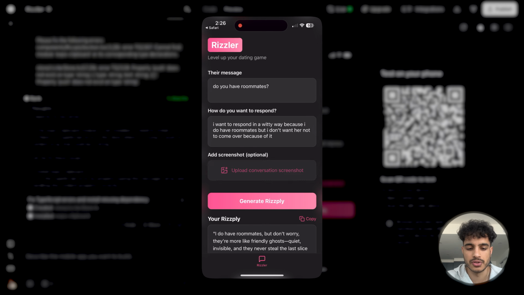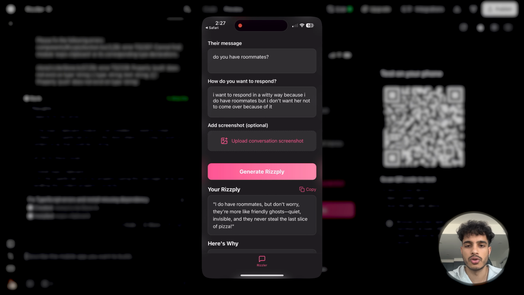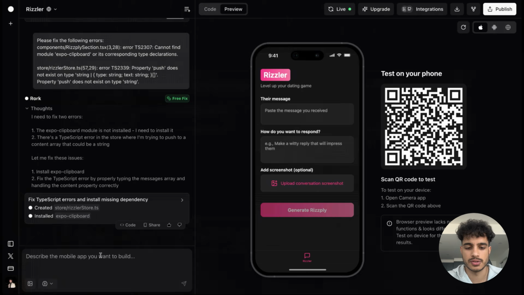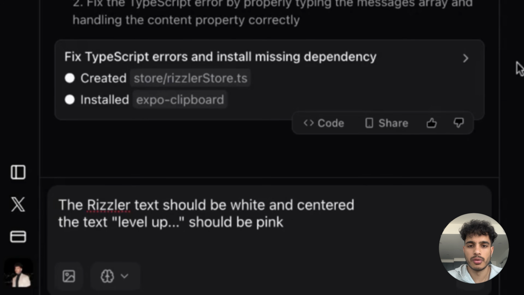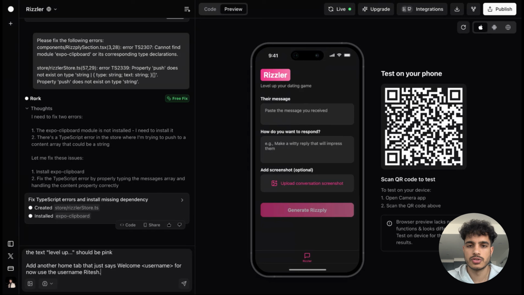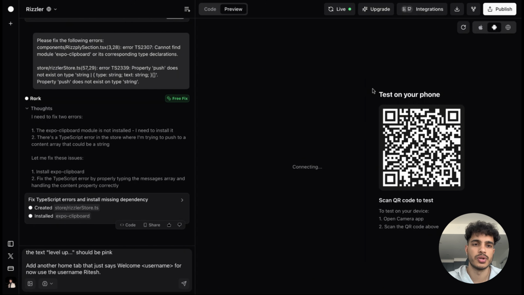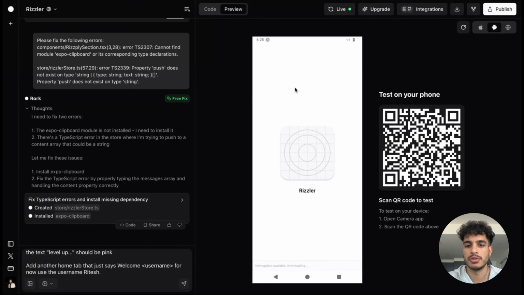Okay, so now with the functionality working the way we want it, what we can do is we are going to tell it some UI fixes. So here are the UI fixes that I'm looking for, but before we even do that, we're also going to add another tab. So we're going to add these UI changes to make it just more of a professional app. Before that, let's look at how it looks on Android, so we can see the various ways this app looks, because we want our app to be used by everyone.